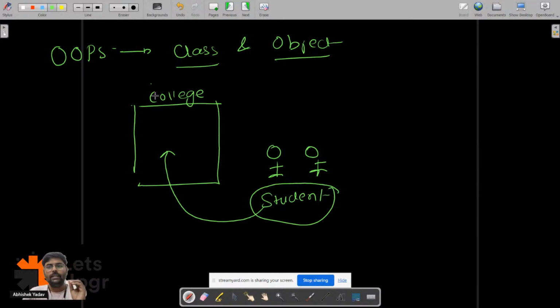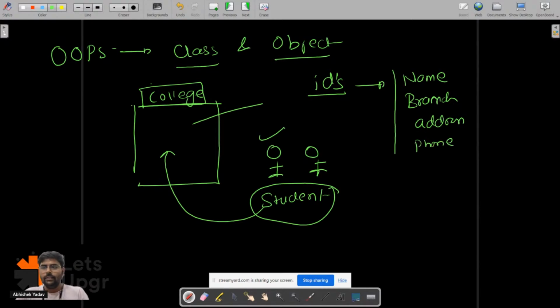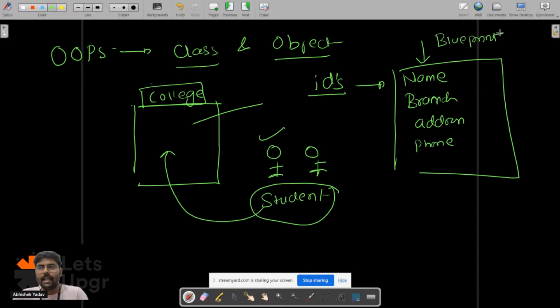Is everyone clear? So let me take this example also. We all have gone to the college, right? So in the college you all have IDs, and in the IDs, that is how anyone can understand who you are. In the IDs you have the name, the branch, the address, let's assume the phone number. So this is the ID, right? Here, this ID is acting as what? It is acting as the blueprint.